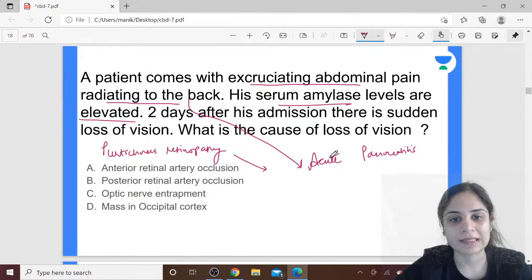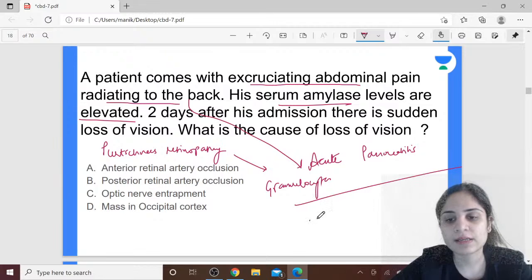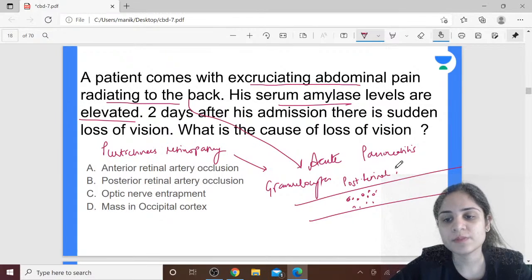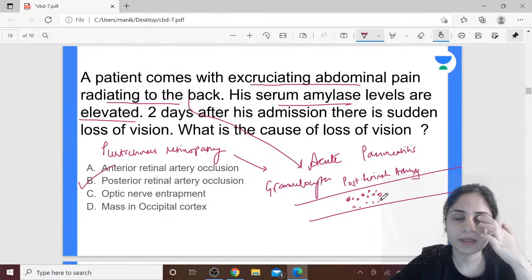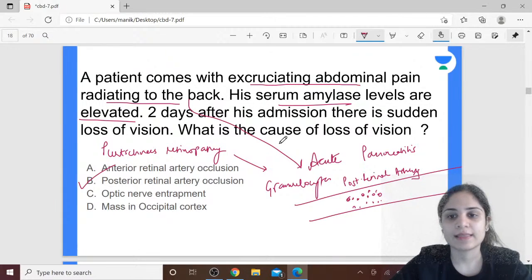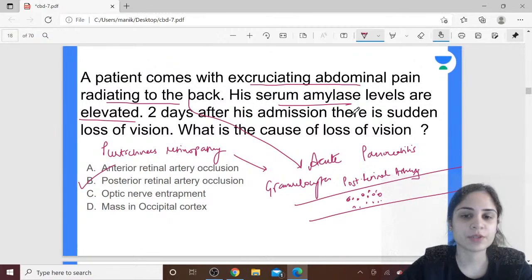Okay, so in Purtscher's retinopathy, what happens? Because of the pancreatitis and the inflammation, there is a sudden increase in the number of granulocytes. Okay, and what do these granulocytes do? They go and they clog or they obstruct the flow of blood, especially in the posterior retinal artery. So they cause posterior retinal artery occlusion. As a result, there will be less flow of blood to the eye, and that can cause loss of vision. So in Purtscher's retinopathy, you have posterior retinal artery which is occluded. So remember that for the exam.